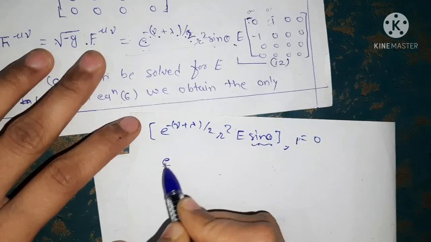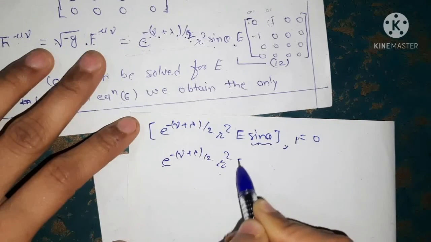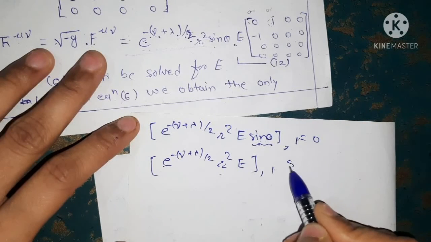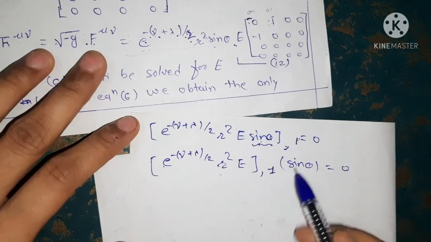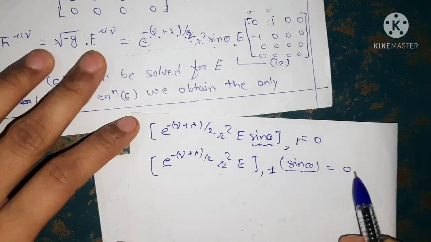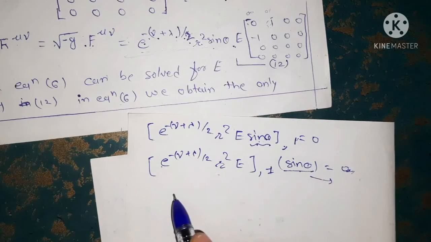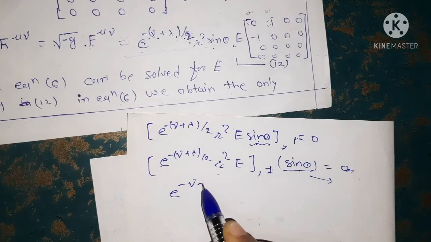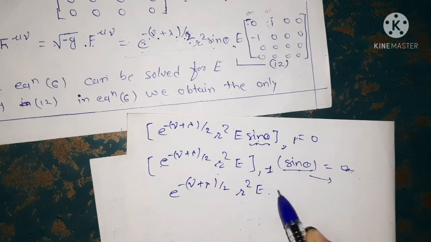So we get e to the power minus (nu plus lambda) upon 2 r square into E, comma 1, and this sin theta is outside the derivative, equal to 0. Therefore sin theta can go to this side, and we get e to the power minus (nu plus lambda) upon 2 r square into E, comma 1, equals 0.